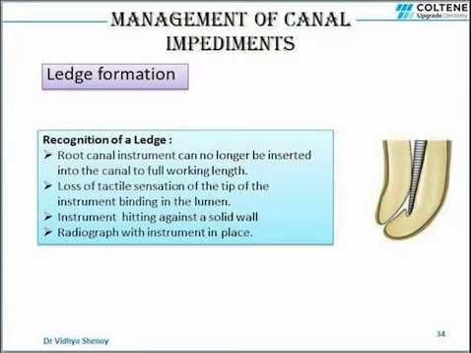The next challenging aspect in retreatment is management of canal impediments. A ledge is formed on the canal wall during cleaning and shaping using hand and rotary instruments. So how to recognize a ledge? When a ledge is present, we will not be able to insert the files to the full working length. There will be loss of tactile sensation of the tip of the file binding in the lumen. We will get a feeling that the file is hitting against a solid wall. And taking a radiograph with the instrument in place will confirm the presence of a ledge.